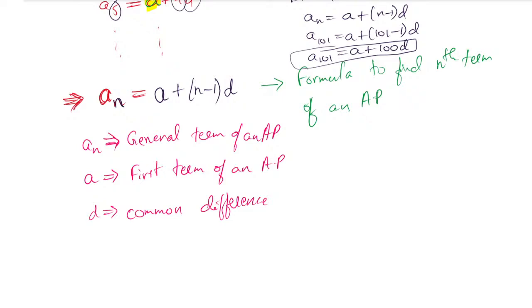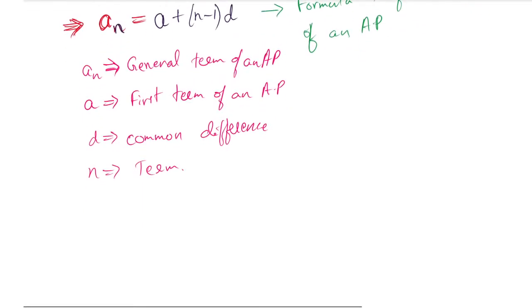Particularly, we can't say what n refers to. n means any number, whichever term you are finding. We are finding only one term. So this is the general form, and I have given all the notation and everything for you. Now we will go with one question.